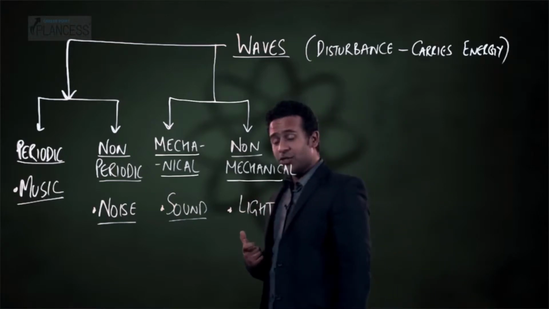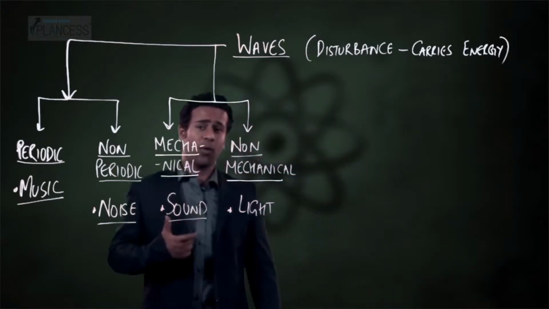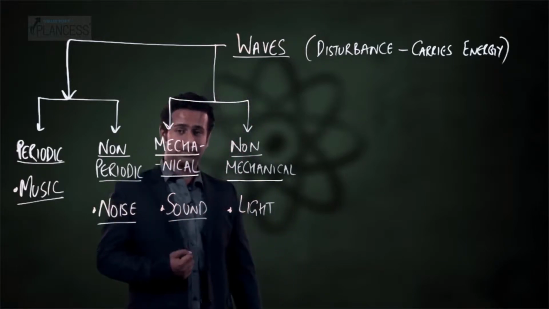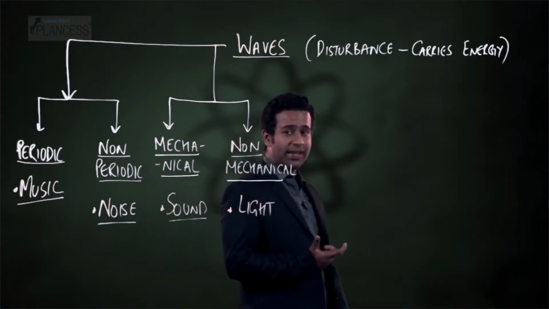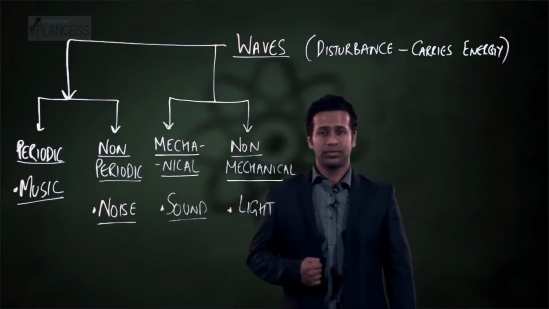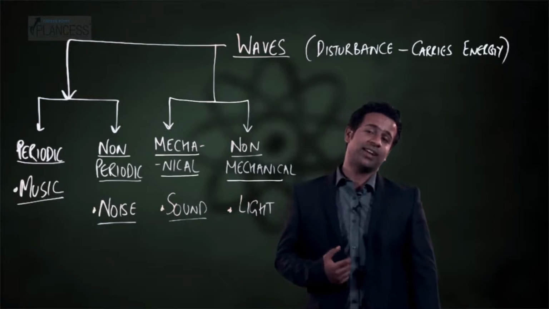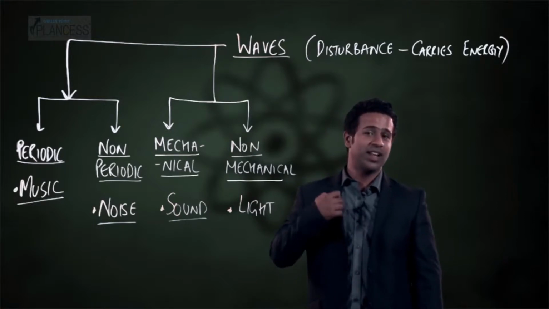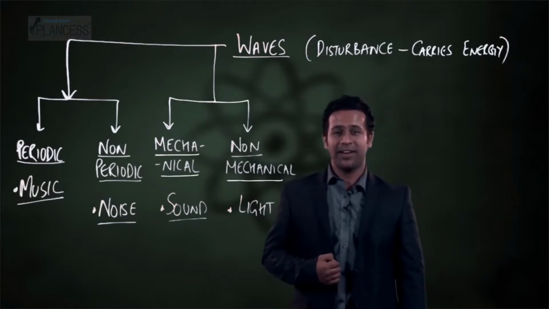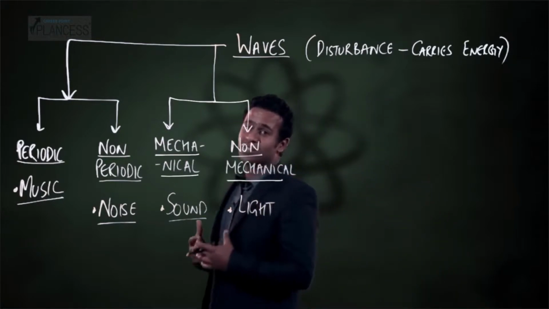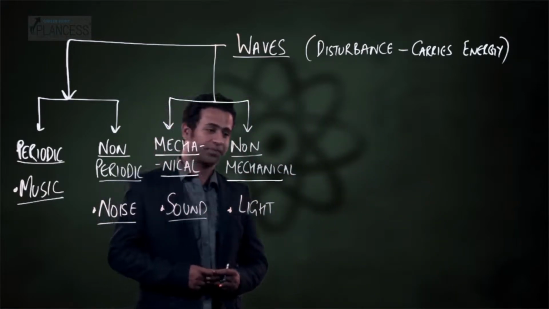Now, if there is no medium and hence there are no particles, then the disturbance cannot propagate, and hence without a medium, sound cannot move. So, if you're in vacuum and even if you're shouting at the highest possible sound that you can generate, nobody would be able to hear you, because sound requires a medium for propagation.